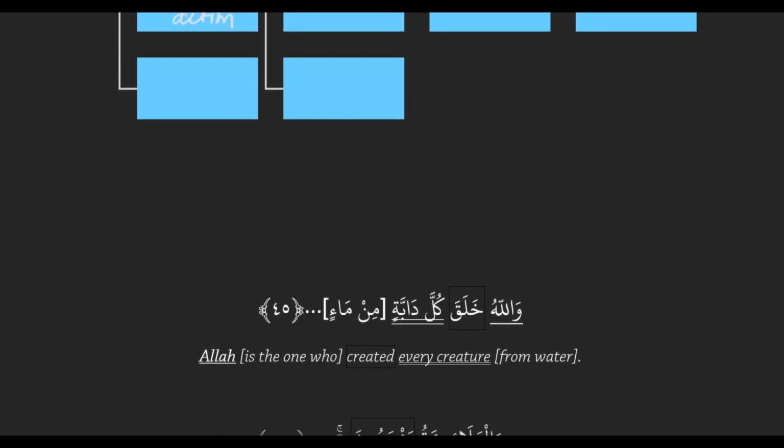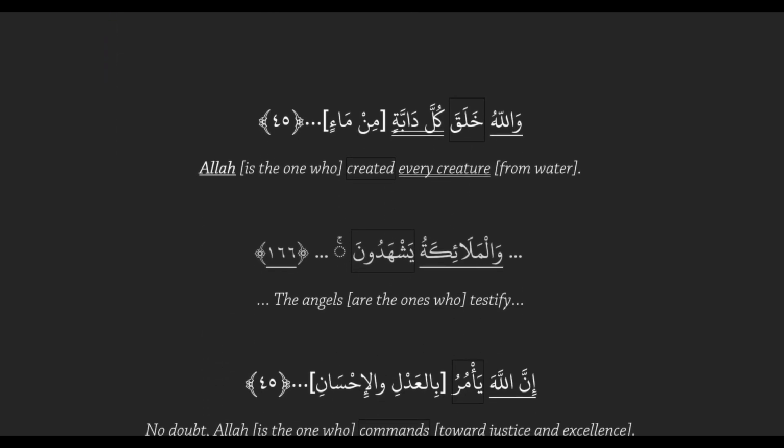وَاللَّهُ خَلَقَ كُلَّ دَابَّةٍ مِّن مَاءٍ. So where's our action here? خَلَقَ. And our standard rule was that this was supposed to be the first thing. But what do we have before it? Allahu. And it has the doer label. So we actually have our doer coming before the action, and then the rest of the sentence is normal. We have our receiver, and then we have a TLDR. So here we have our doer before our action.